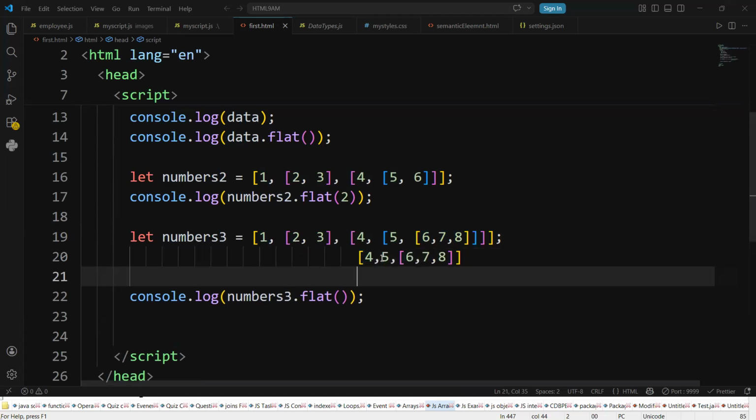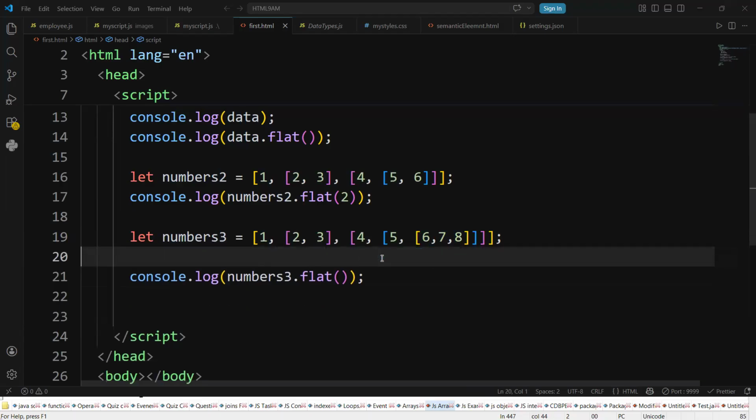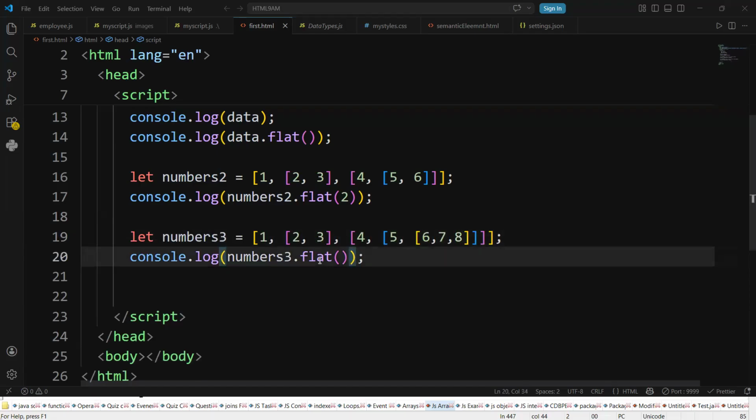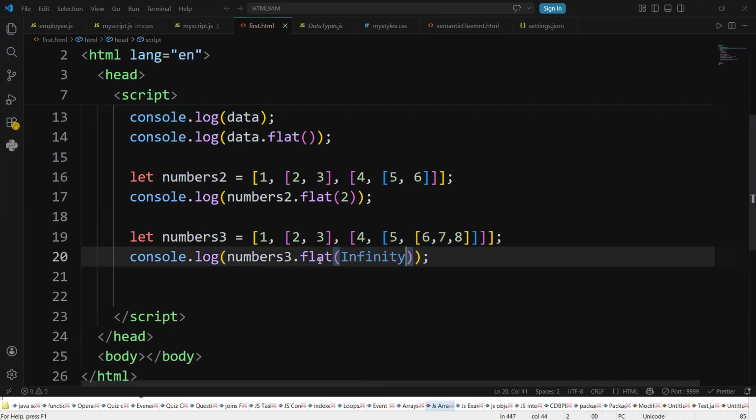The next level of flattening gives 4, 5, 6, 7, 8. Like that, we need to specify levels of flattening. But instead of specifying the levels, if you don't know how many levels there are, no problem. If you want to make it all levels flattened, you can go for flat of infinity.